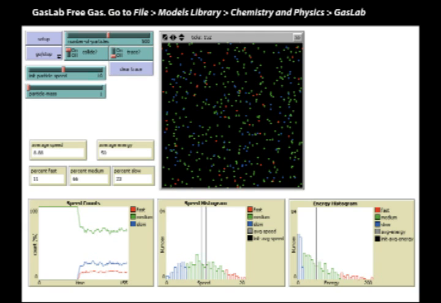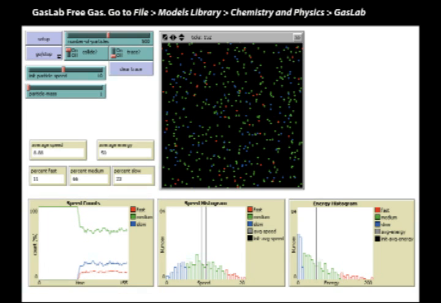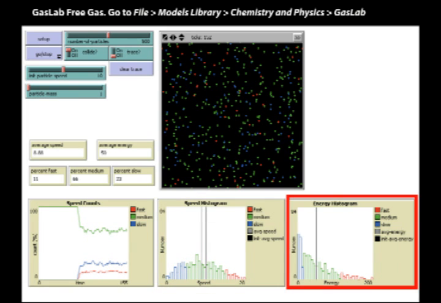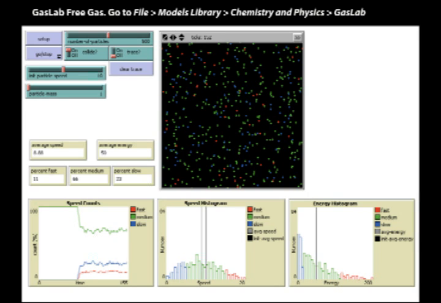There are several panels that report out important measures from the simulation, including the particles' average speed, their average kinetic energy, which is 1/2 mass times the velocity squared. It also reports out how many particles fall into one of 3 speed classes: fast, medium, and slow. In addition, the simulation reports out the speed classes with respect to time and shows rolling distributions of both speed and kinetic energy. Finally, notice how the particles in the arena are colored blue, green, and red. This tells you which speed class each particle falls into. Okay, let's get started.